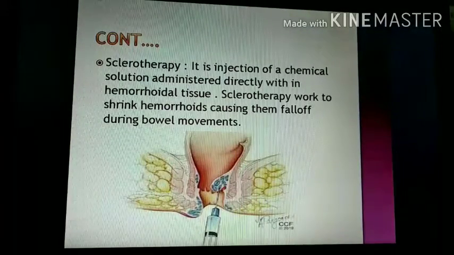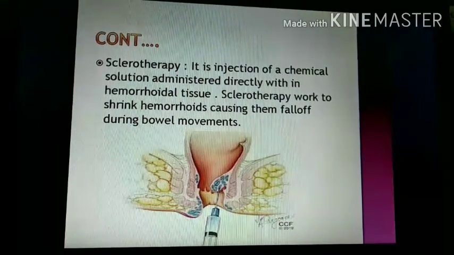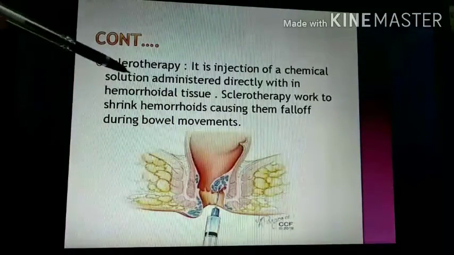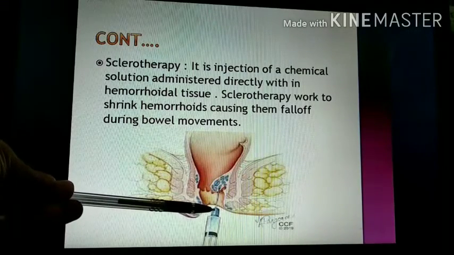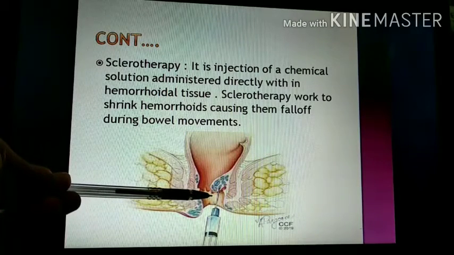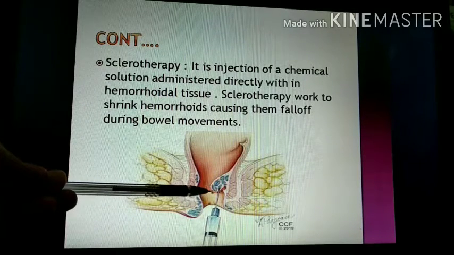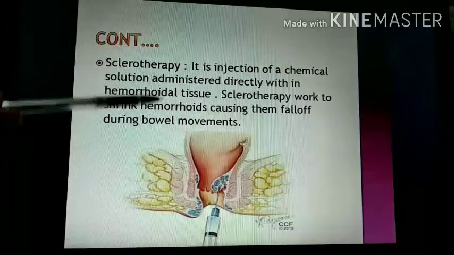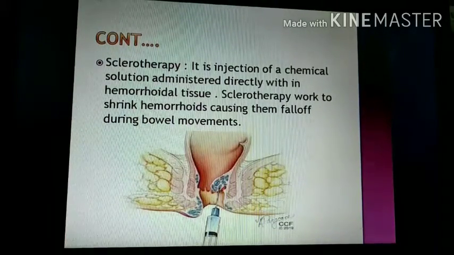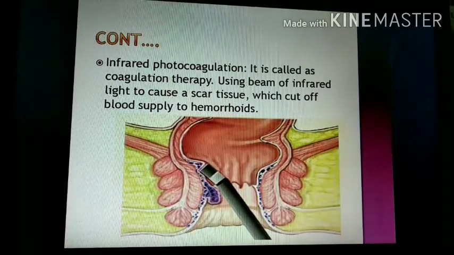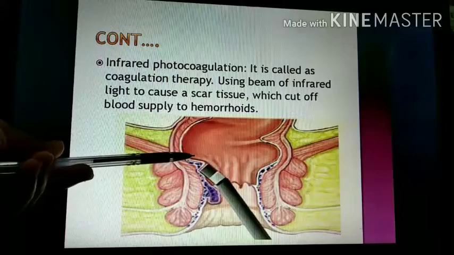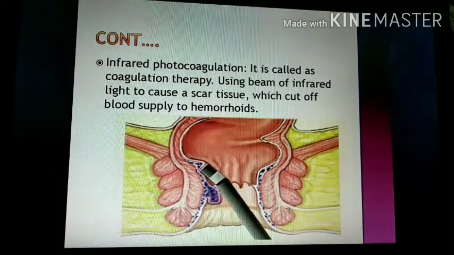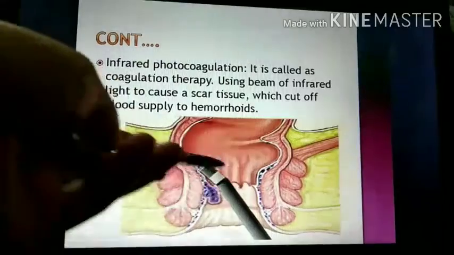Then next is sclerotherapy. In this, the injection of chemical solution is administered directly into the hemorrhoidal tissue. Here these are the hemorrhoidal tissue, and this is the injection of the solution. Mainly the solution used is sodium tetradecyl sulfate. Sclerotherapy works to shrink hemorrhoids, causing them to fall off during the bowel movement. After that, infrared photocoagulation. In this, infrared light is used to scar the hemorrhoidal tissue, and this will also cut the blood supply to the hemorrhoid. Here shown, this is the infrared photocoagulation therapy.